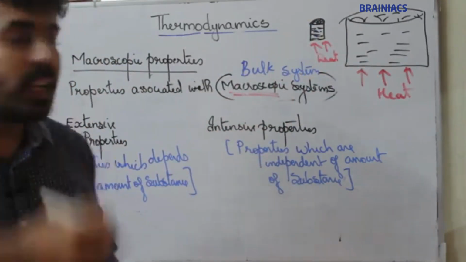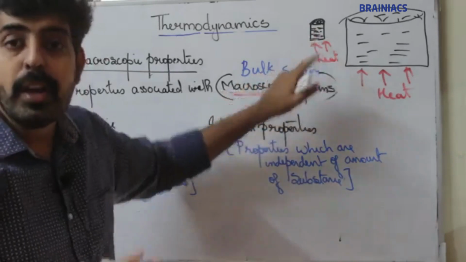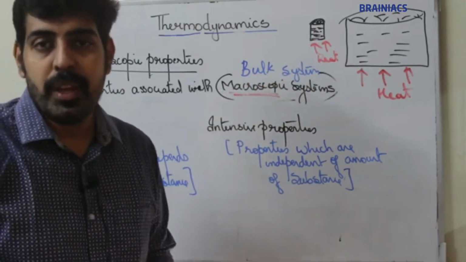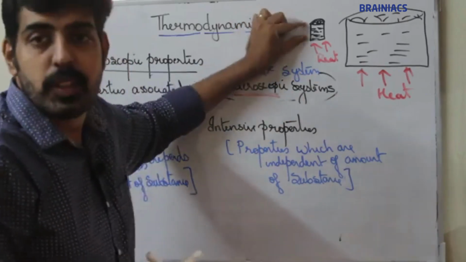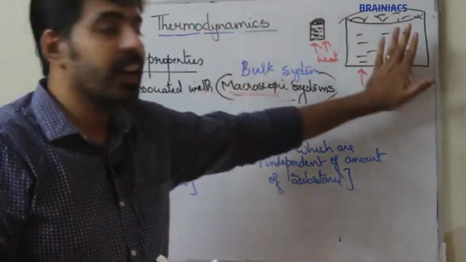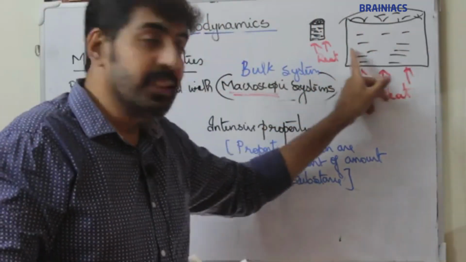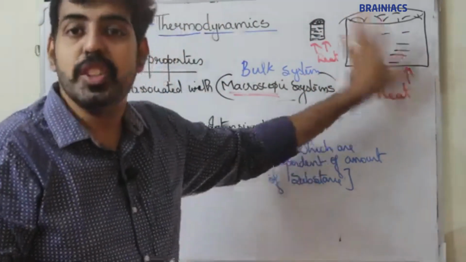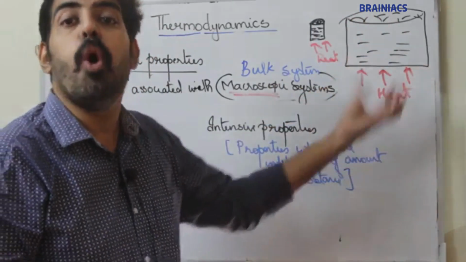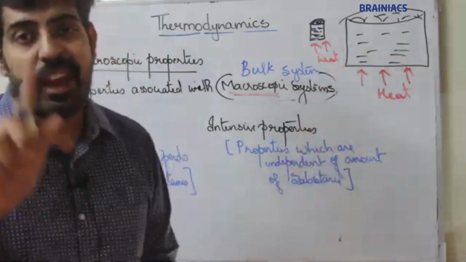It will start boiling faster than the vessel, because in the vessel there are a large number of water molecules, so to boil this water we have to supply more energy.